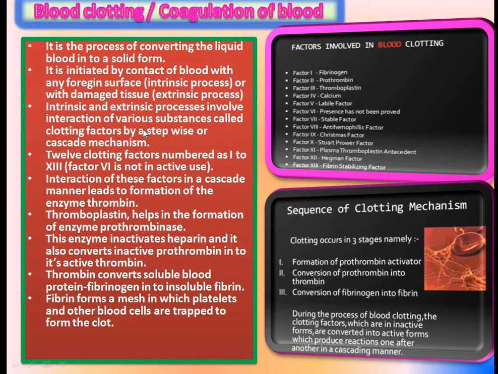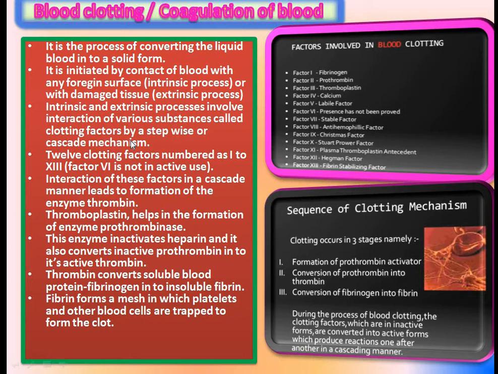Cascade mechanism: a series of chemical reactions that occur within a biological cell when initiated by a stimulus. This is called cascade mechanism. Cascade means what? A sequence of successive activation reactions involving enzymes or hormones.